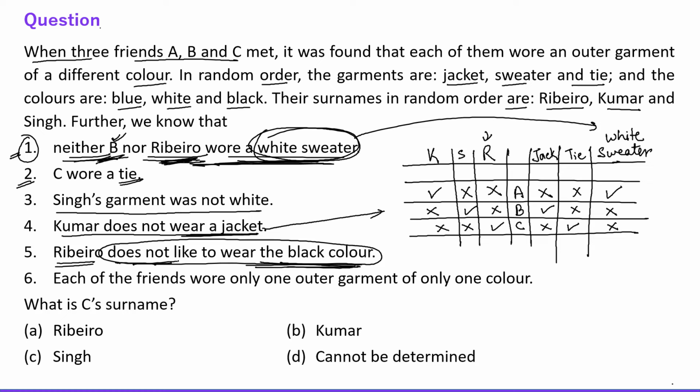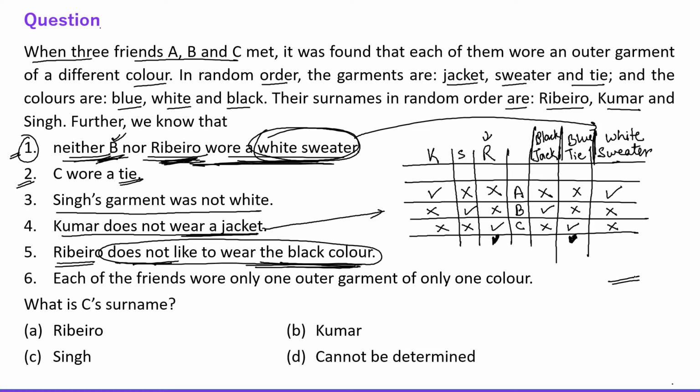So Rybro is not wearing black, Rybro is not wearing white, it means Rybro is wearing blue, right? So everyone, who is Rybro? Rybro is C, right? C is wearing tie, it means tie is blue. So tie is blue, sweater is white, so jacket is what? Jacket is black, right? So now we have cracked the puzzle.